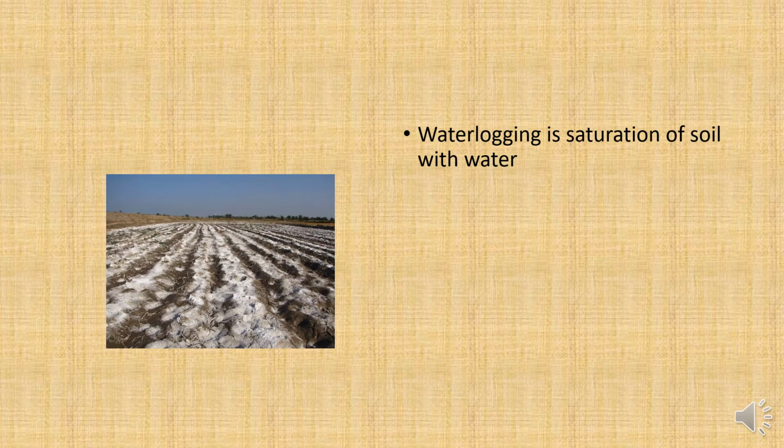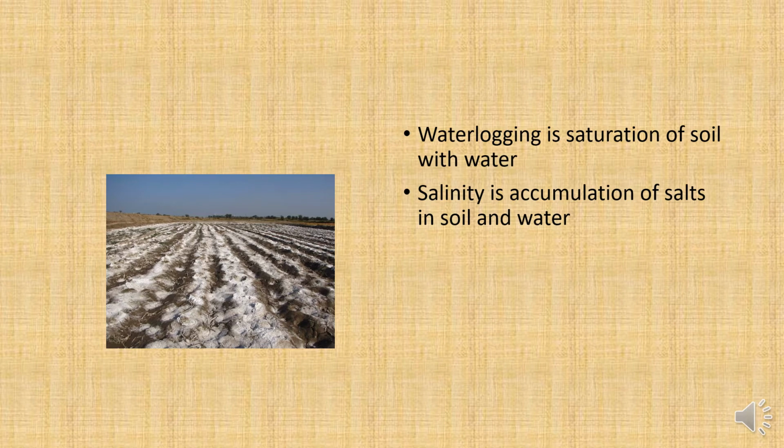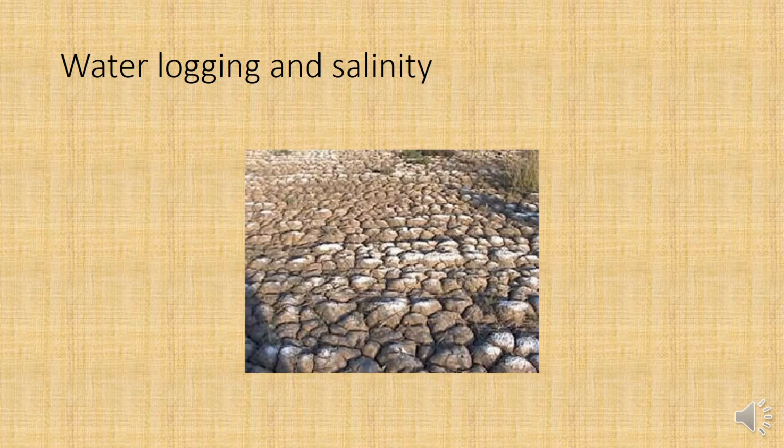Waterlogging is saturation of soil with water that leads to salinity, which is accumulation of salts in soil and water. We often see this kind of land, but don't worry, there are many control measures by which we can control the accumulation of this type of land.